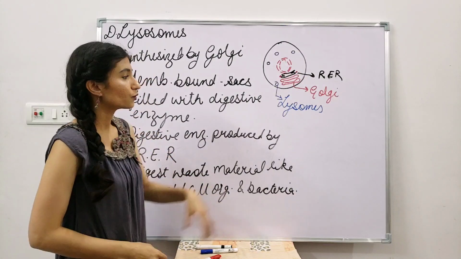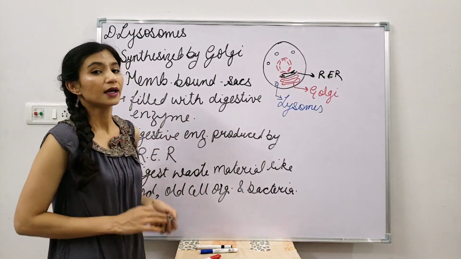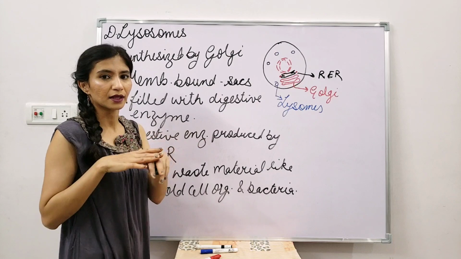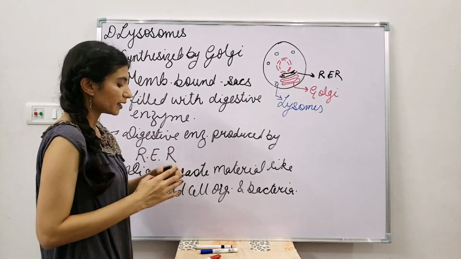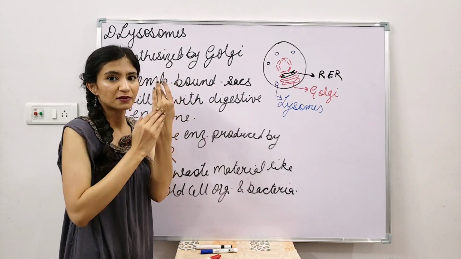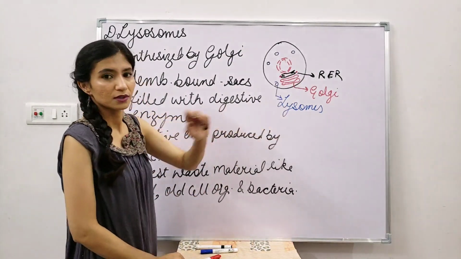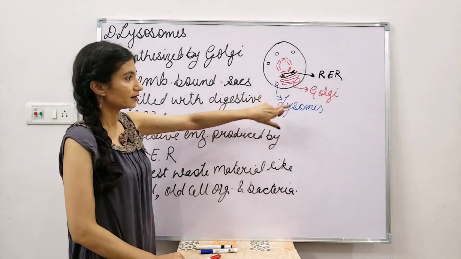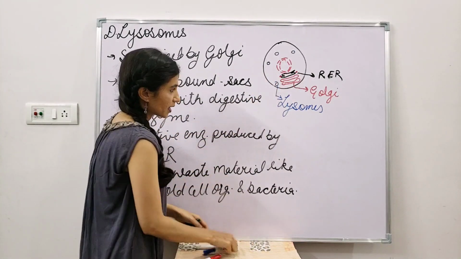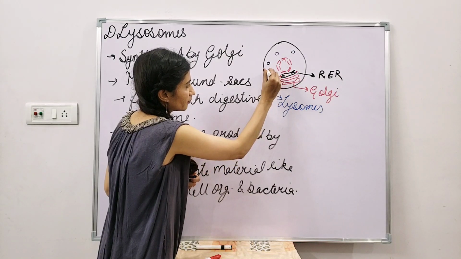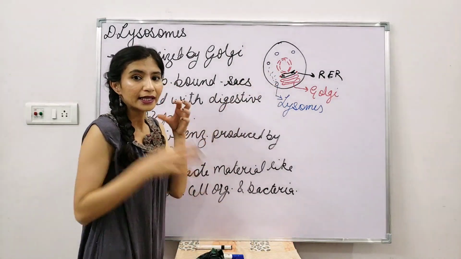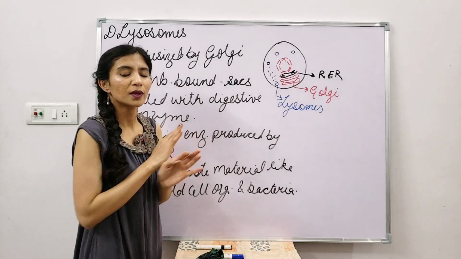But a very important role of lysosome that comes up here is this: suppose any injury has taken place, like you might have got hit with something, or there was maybe a cut or something like that. In that case, what happens in the area where the damage has been done? As soon as lysosomes realize that the cell has been damaged, they release the digestive enzymes. I'm just releasing certain digestive enzymes like this. These digestive enzymes will actually eat up the cell's own organelles, and in this way the cell dies.